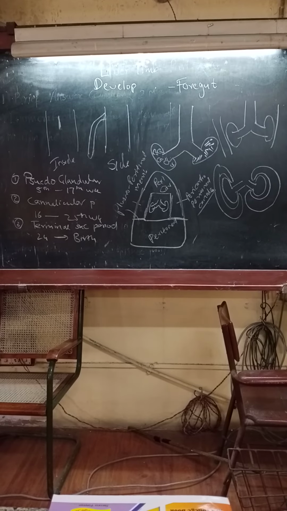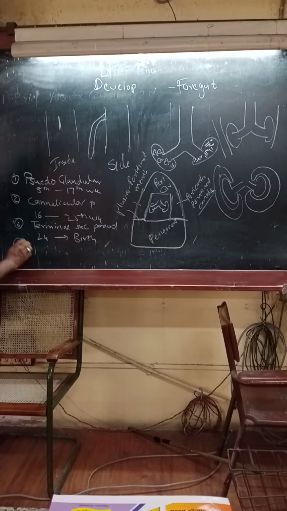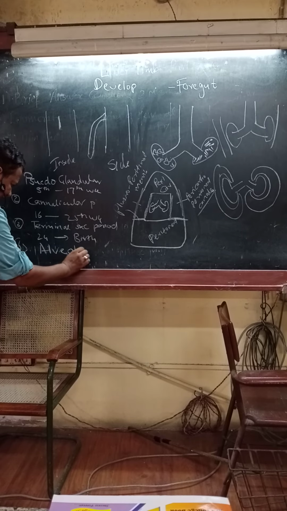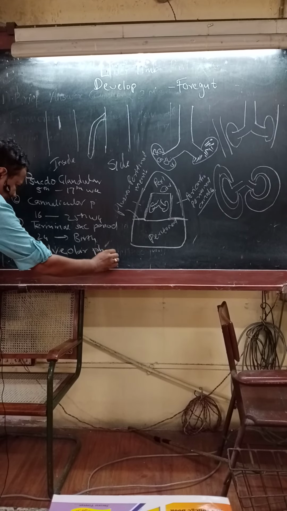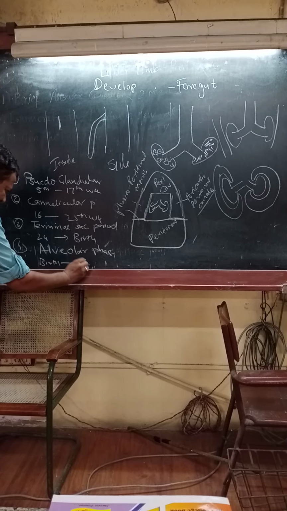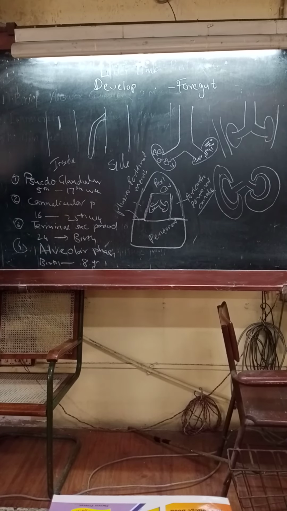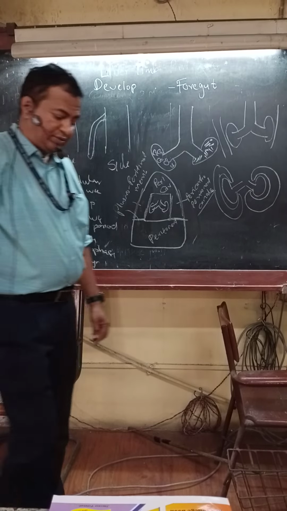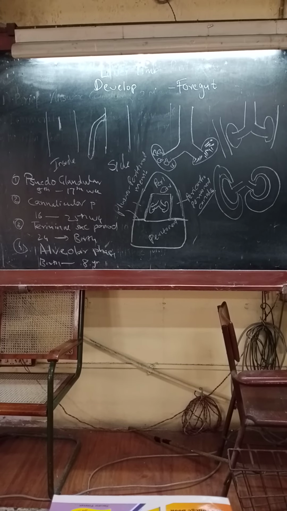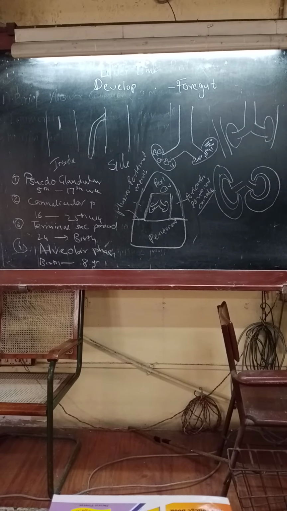But there is a 4th phase which is called alveolar phase. This alveolar phase lasts from birth till 8 years of your life. So development of the lung continues after birth till the 8th year of life.